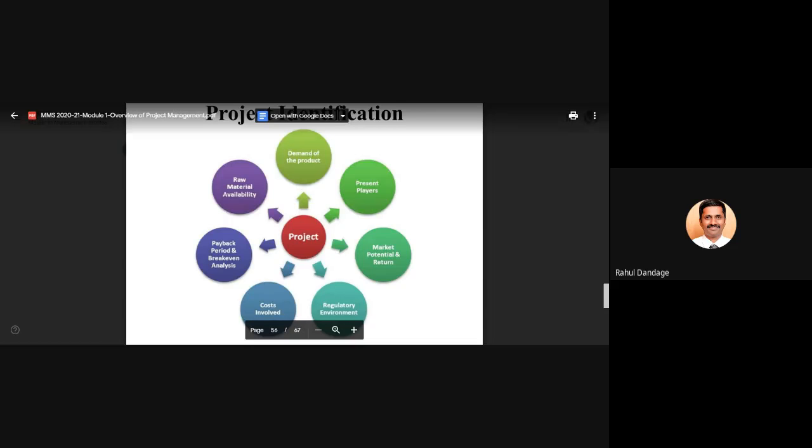There may be a few more parameters depending upon the particular project, because every project is unique. So the foundation areas which should be considered for identification of the project may vary slightly depending upon your project.